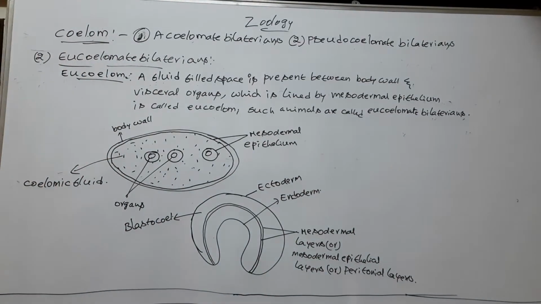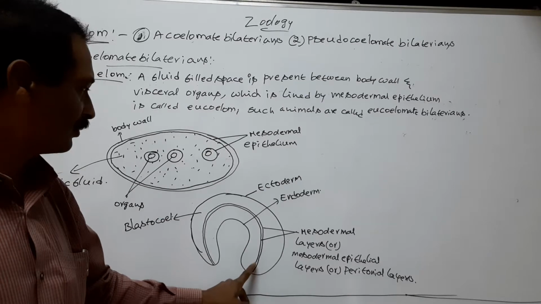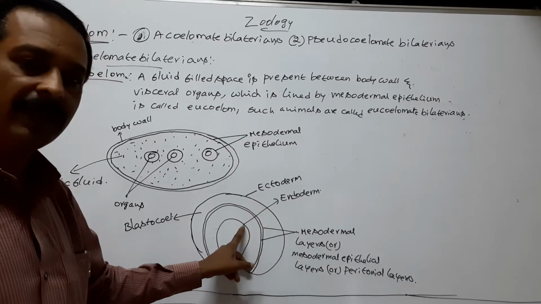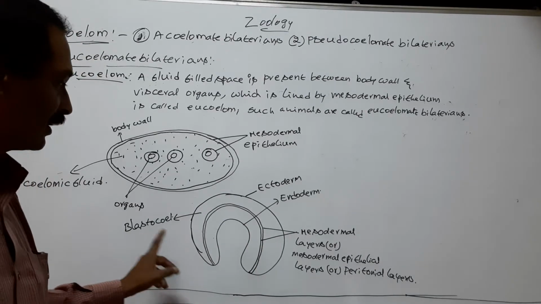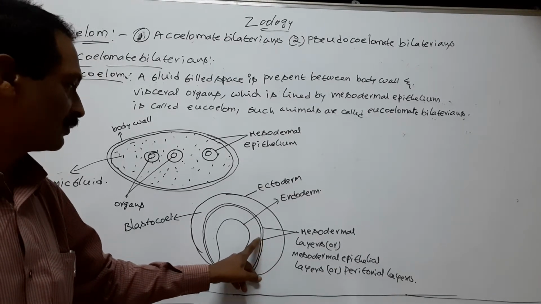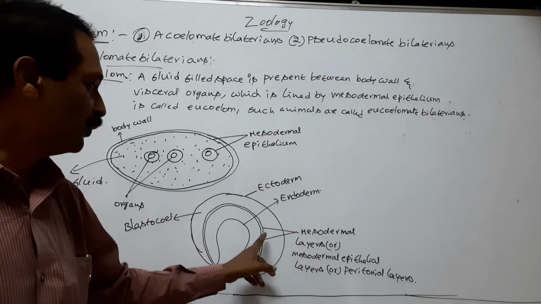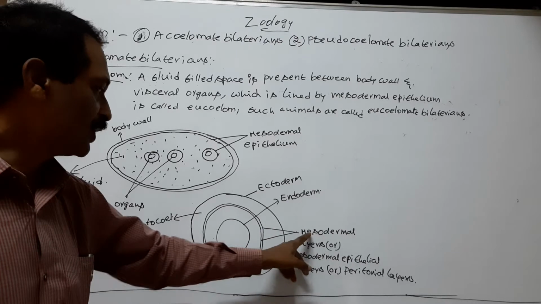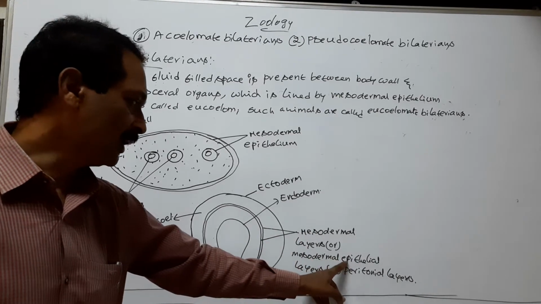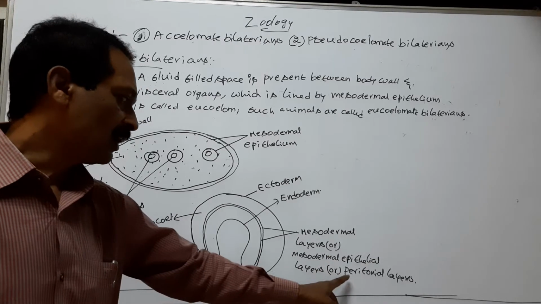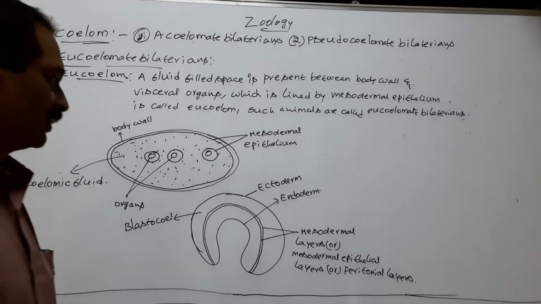So, in the eucoelomate bilaterians, mesoderm is formed between ectoderm and endoderm in the blastocele. Later, the mesoderm forms two mesodermal layers, also called mesodermal epithelium layers or peritoneal layers.